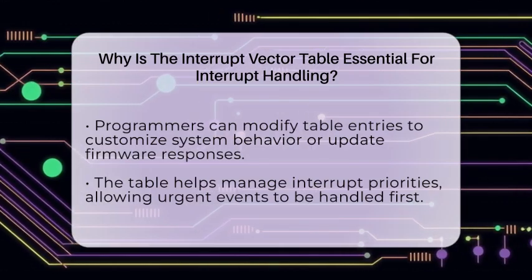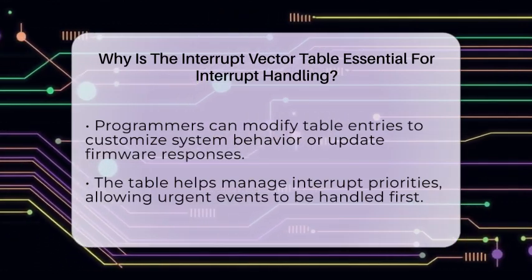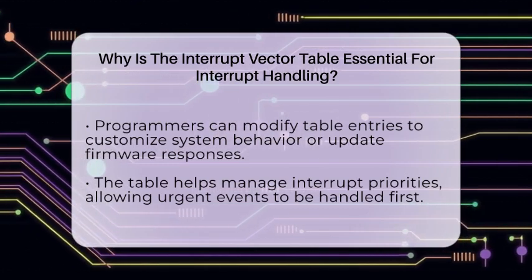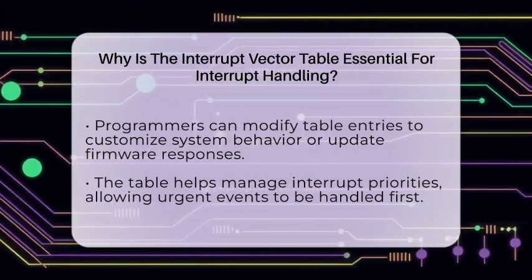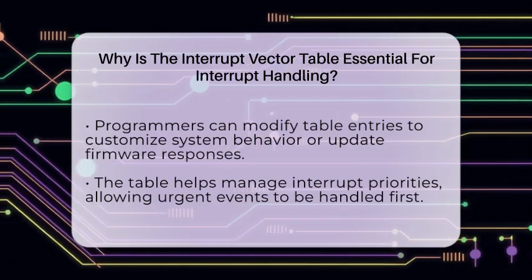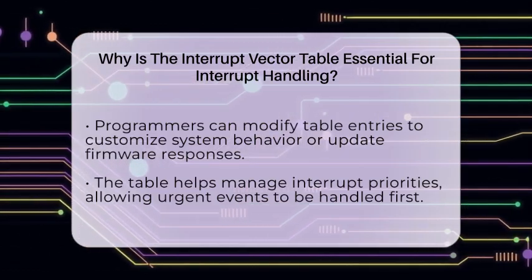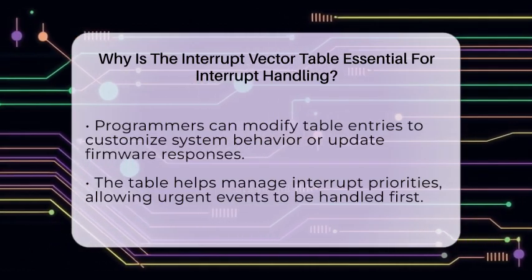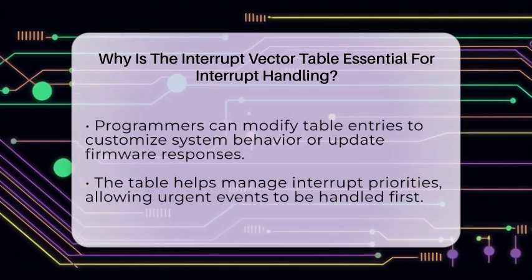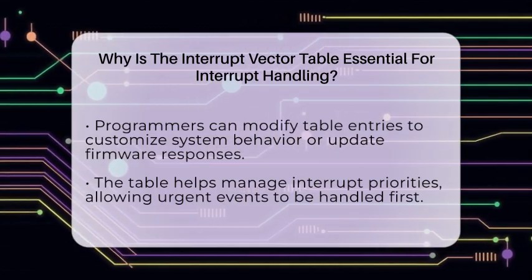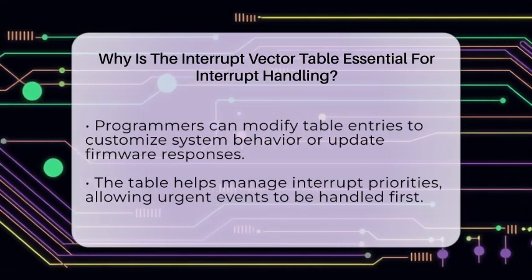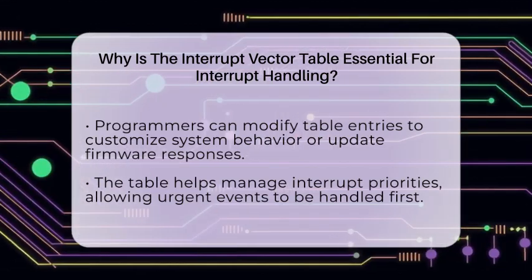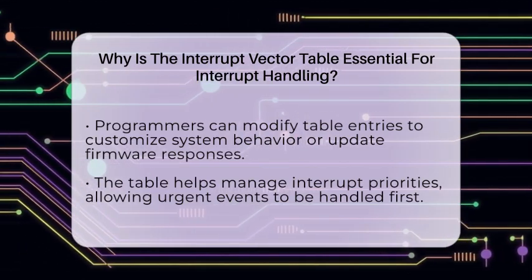Programmers can also modify entries in the table to change how the system responds to certain events. This flexibility is useful for customizing behavior or updating firmware. In systems with multiple priorities, the table helps manage which interrupt gets handled first. Higher priority interrupts can be assigned their own unique addresses, so the processor can respond to the most urgent events immediately. This setup allows for nested interrupts, where a new, more important event can interrupt a current routine.